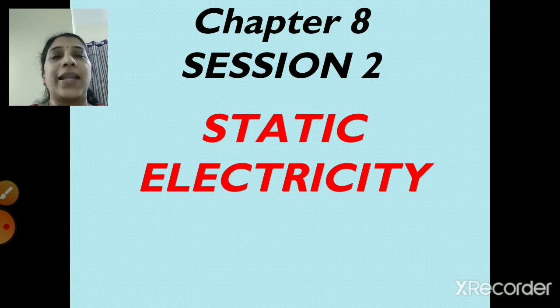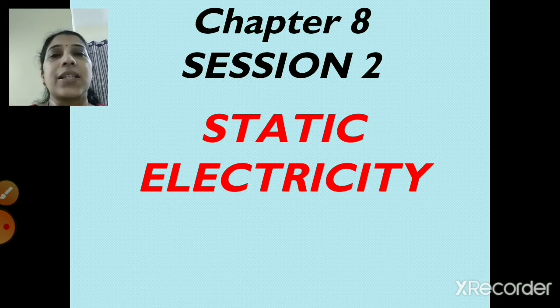Then we saw children about frictional electricity, right? The electric charge generated by friction is called frictional electricity. Now this frictional electricity is actually for a short duration, right? And this charge is produced only at the place of friction, and that is called static electricity.